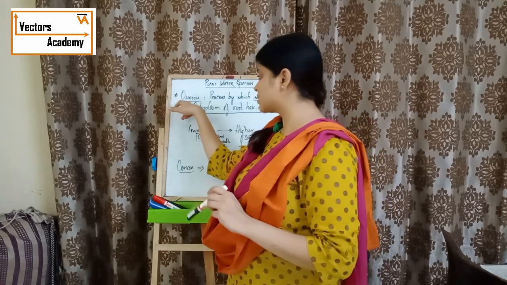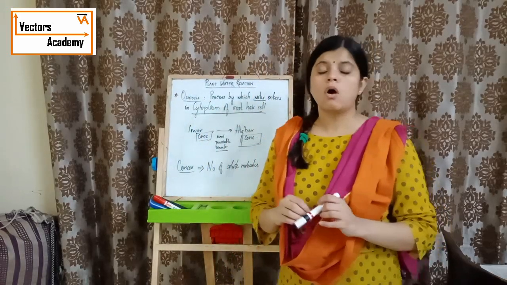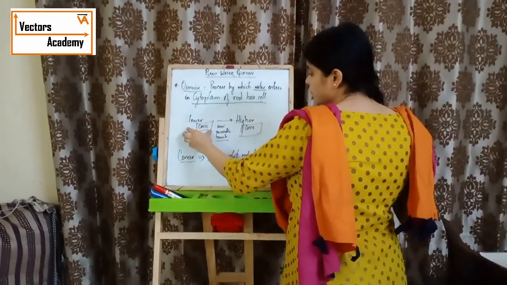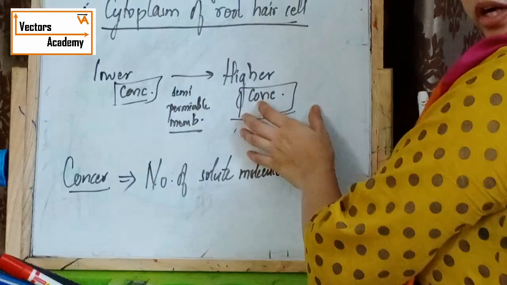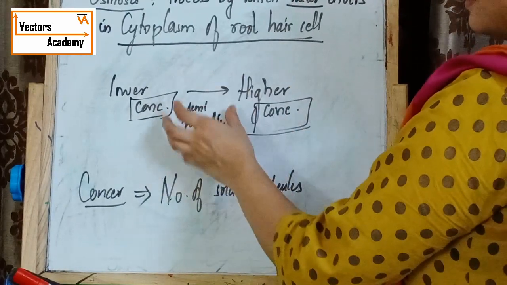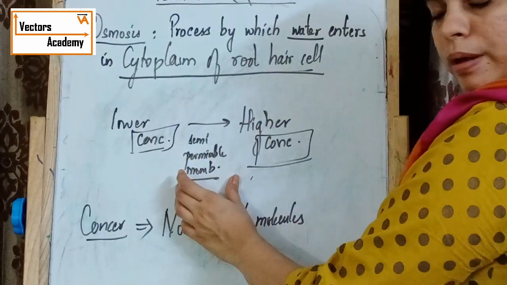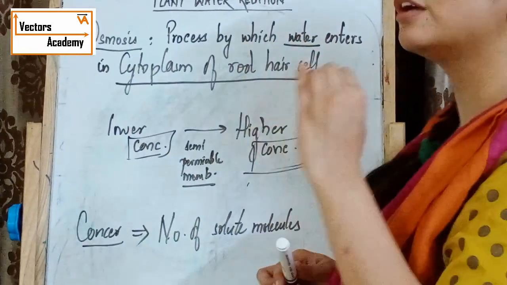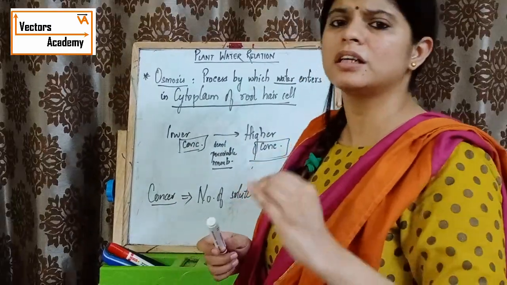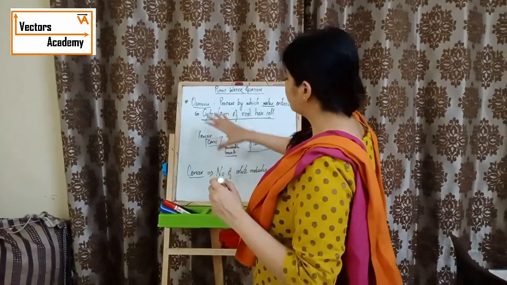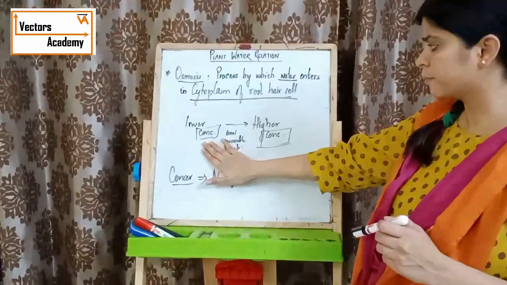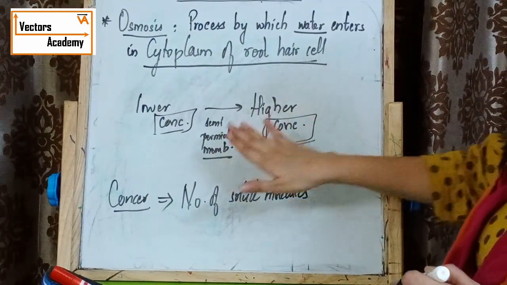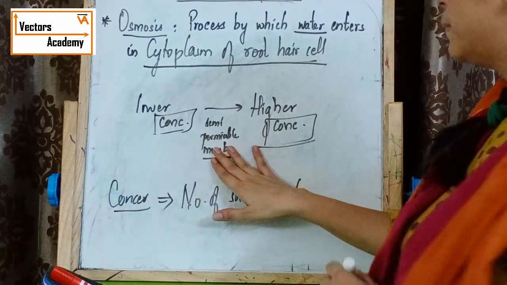Whereas osmosis is the movement of water or any other solvent molecules from the lower concentrated solution to the higher concentrated solution through a semi-permeable membrane.